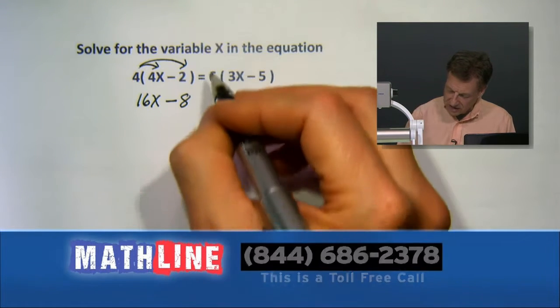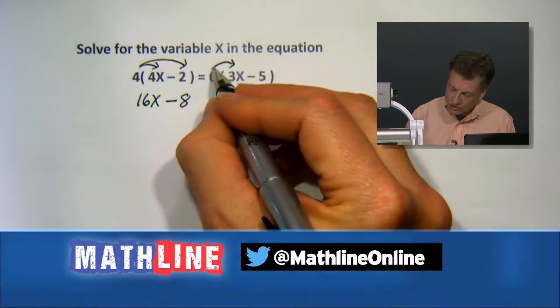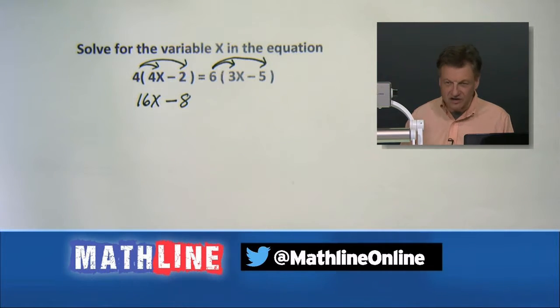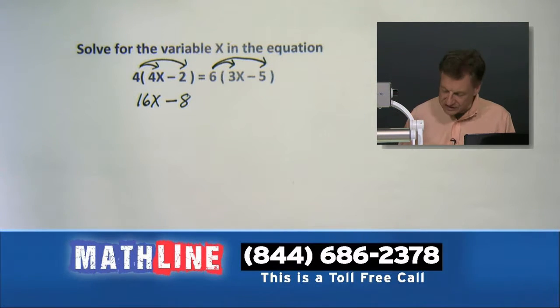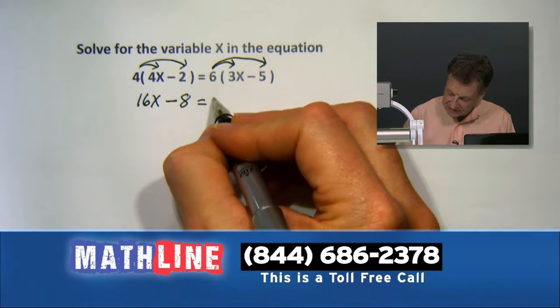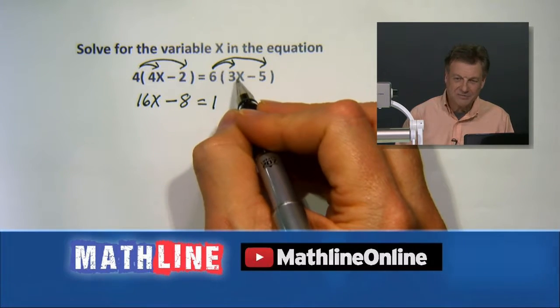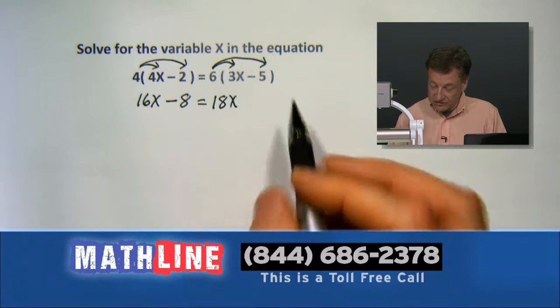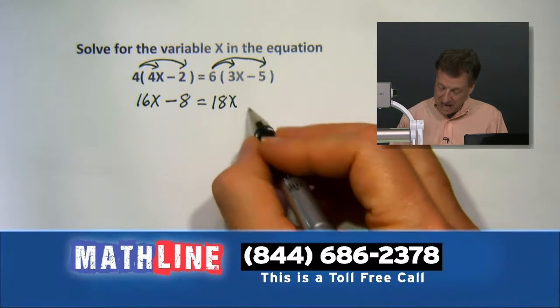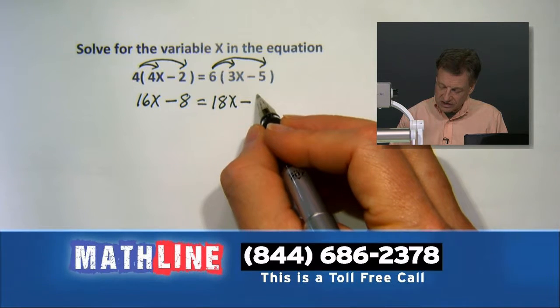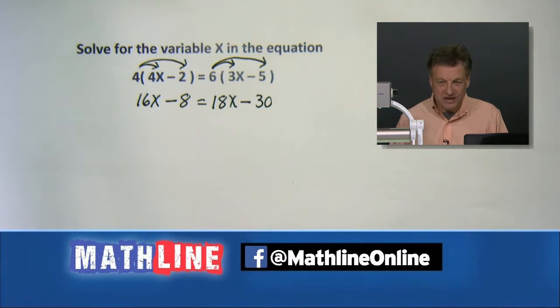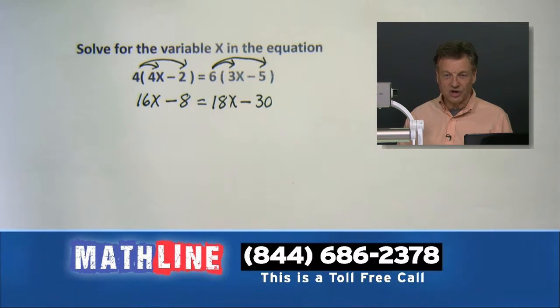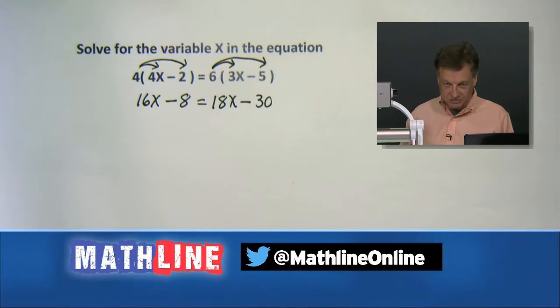Go to the other side. The light side, the dark side, whatever side. Let's distribute. You're seeing, hopefully, we're going to say 6 times 3, right? We're going to get 18 with an x attached. We're also going to say 6 times that 5, which is going to give us the minus. Goes along, subtract for the symbol here, and we'll put a 30 there, all right? So everything's good, right? Signs are all correct. Numbers look good. Didn't leave anything out. All the distribution's correct. Let's move forward, all right?